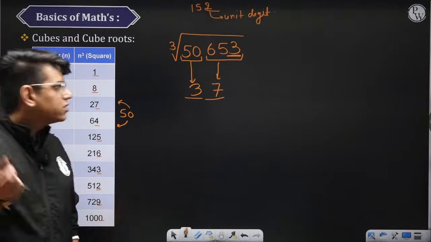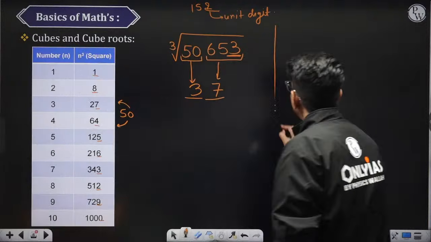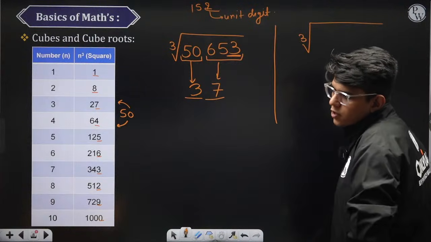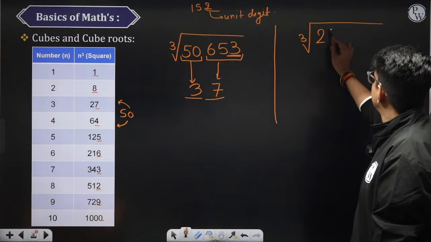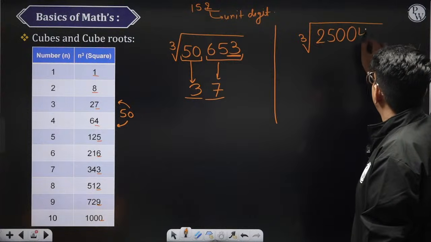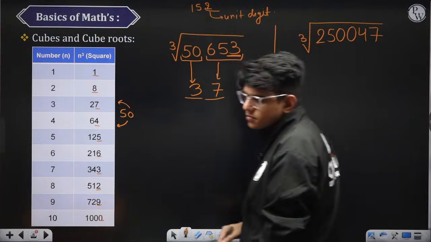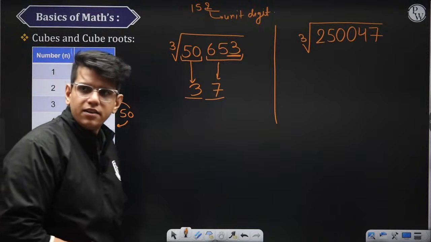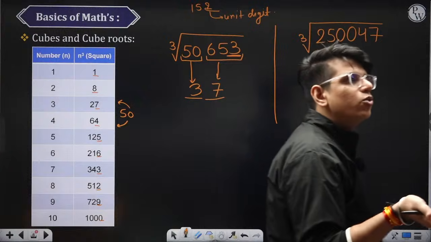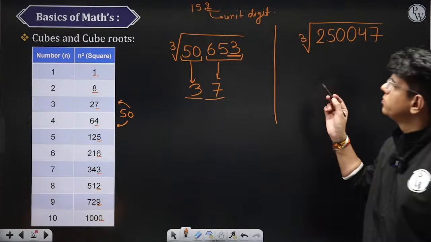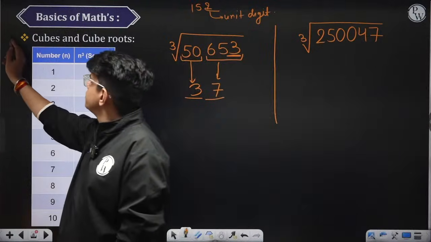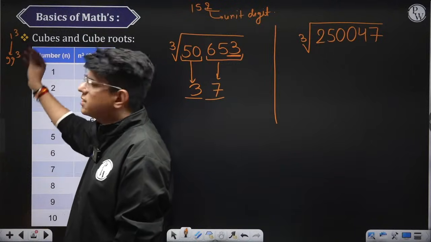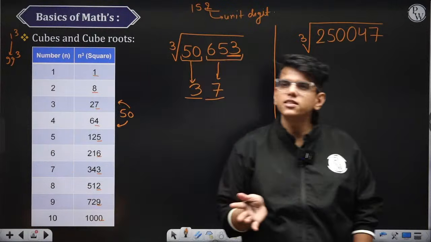If you understood this, tell me what is the cube root of 250047. I will explain it again. This is applicable to all the numbers up to 99 cube. We can go from 1 cube to 99 cube, and this is more than sufficient for you to solve questions in CSAT.